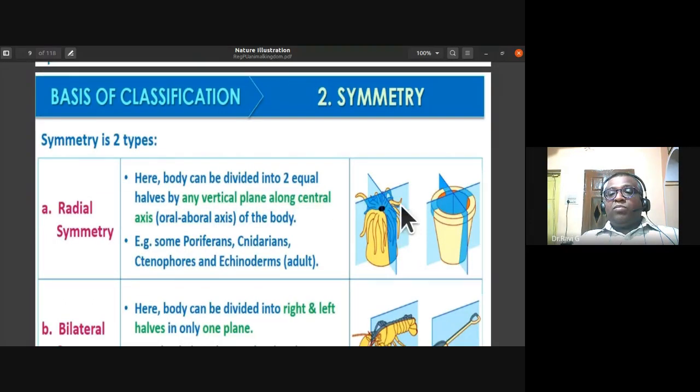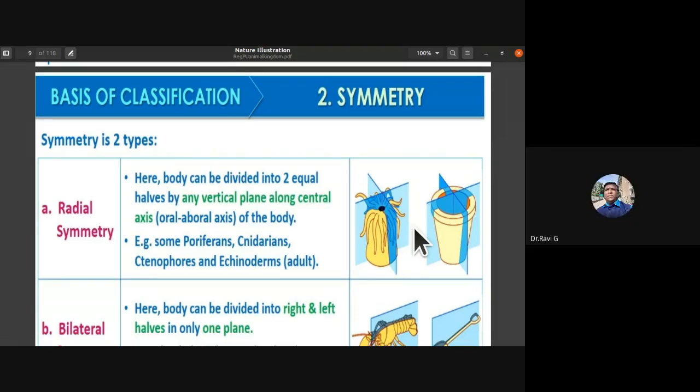Most of these animals are circular or cylindrical in shape. Here the body can be divided into two equal halves by any vertical plane passing through the center of the body. By any vertical plane along the central axis, you can divide it into two equal halves. That type of symmetry we call radial symmetry. So in more than one vertical plane, you can divide the organism into two equal halves.